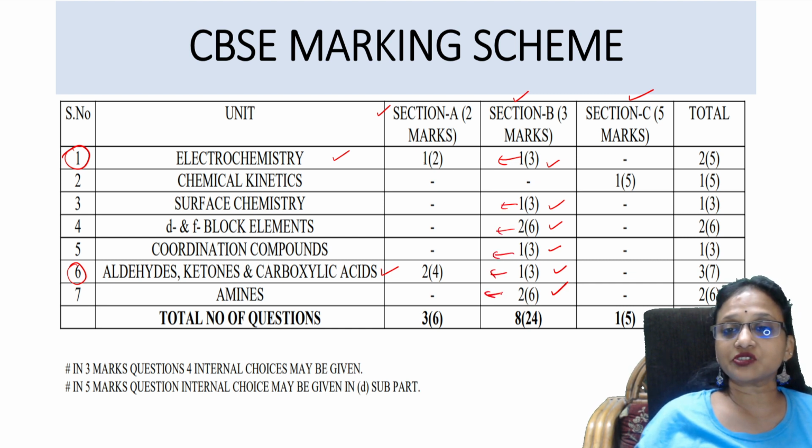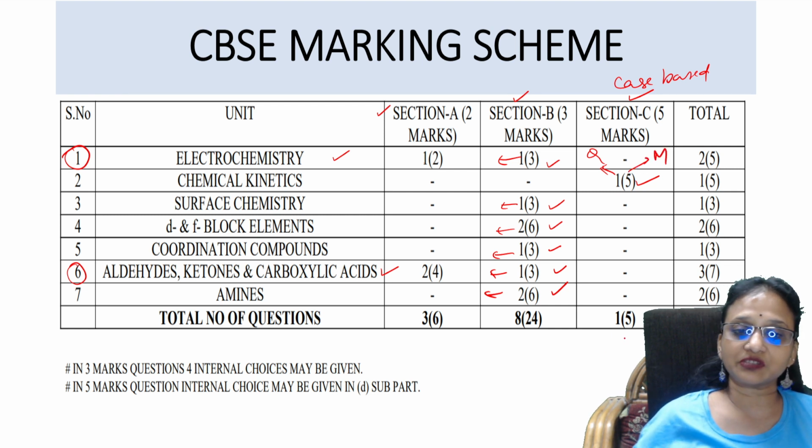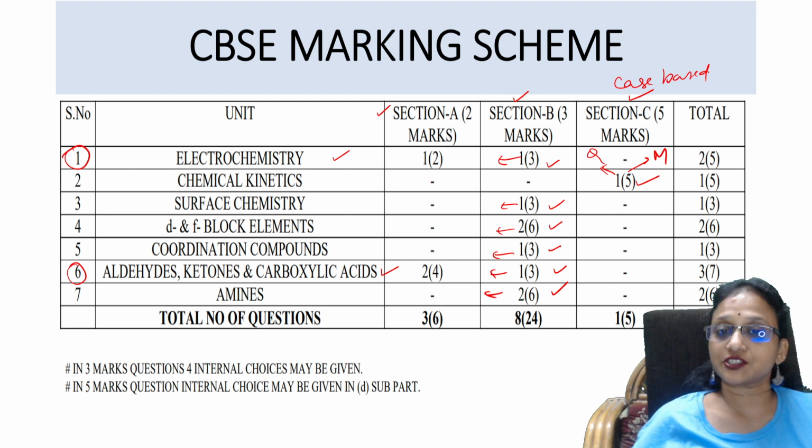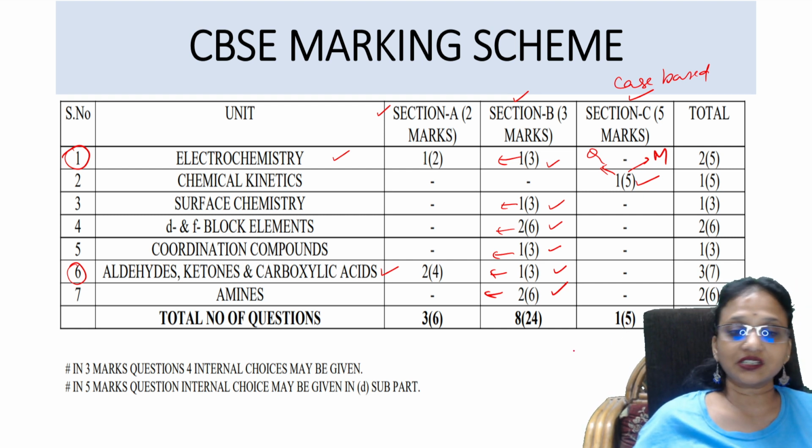After that comes your 5 marks question, which is a case-based question. In the case-based question, 1 into 5, 5 marks is the total. This is the question number, and this is the marks, which are always mentioned in the bracket. The total is 1 case-based question, which may come from the chemical kinetics chapter. And the total is 35.